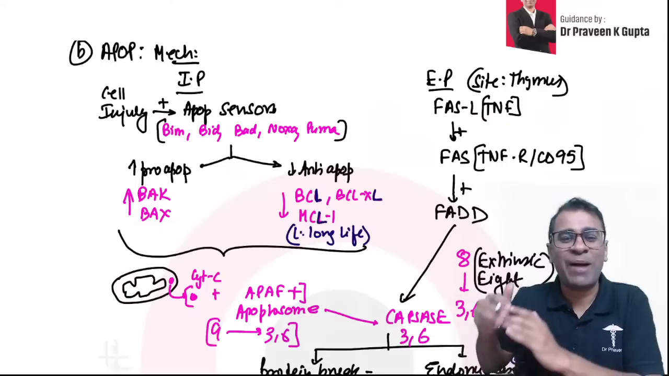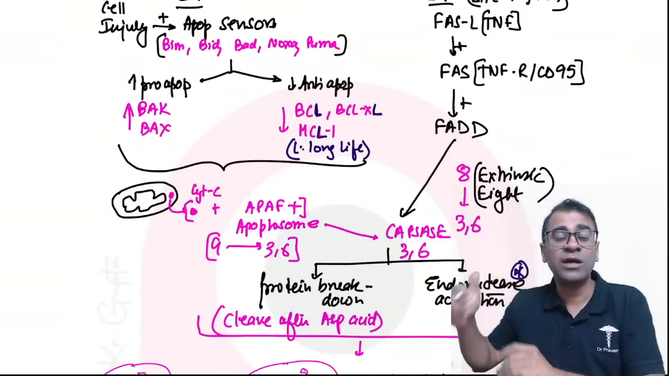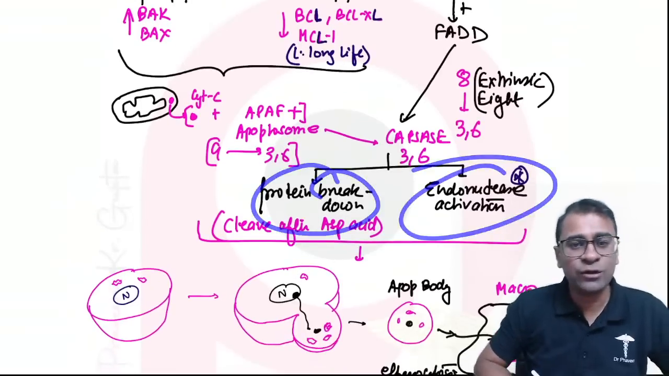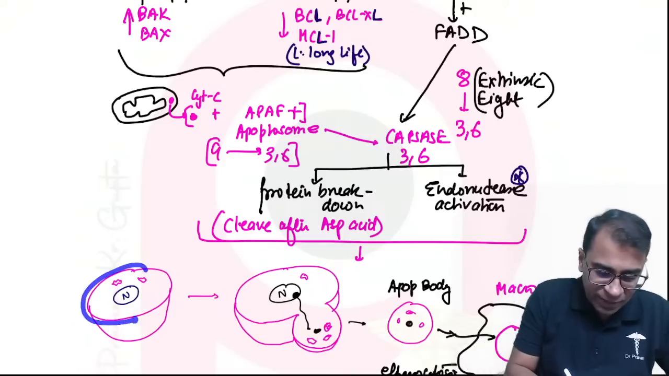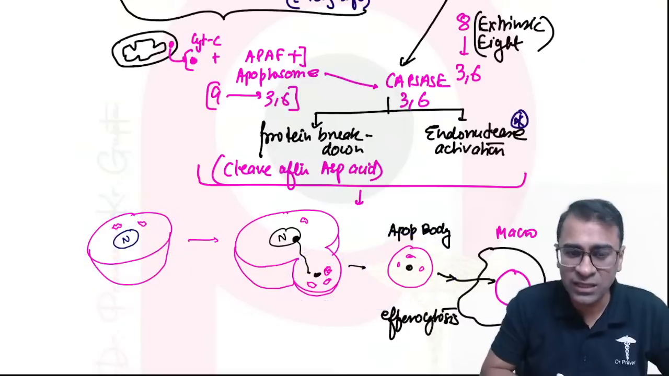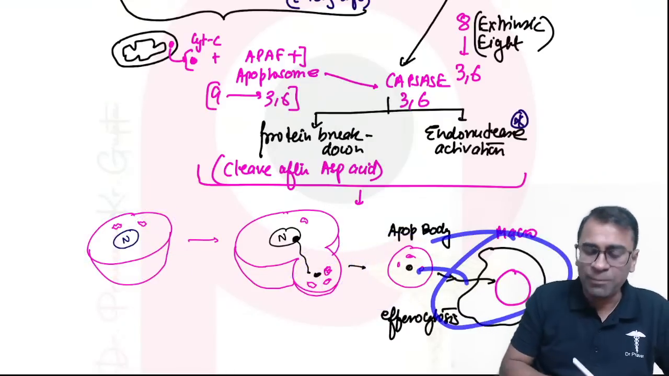So if a patient has a decrease in the anti genes, what comes out, sir? Cytochrome C. It combines with APAF1. Forms what? Apoptosome. Activates what? Caspase. Caspase will cause protein breakdown and endonuclease activation. So the cell will break down to form apoptotic bodies. What is the apoptotic body, sir? Condensed nucleus and organelles, removed by macrophages.